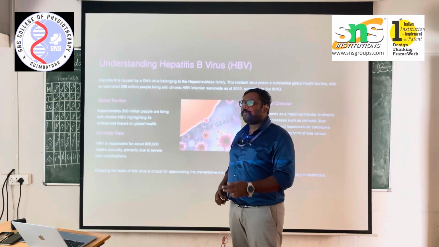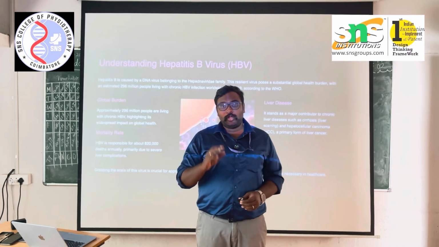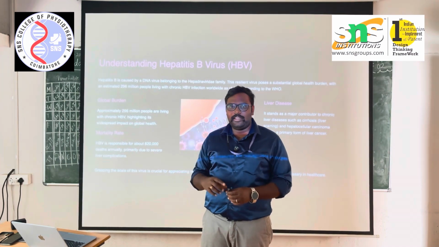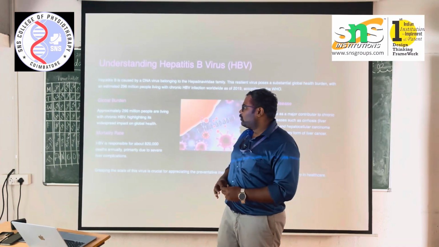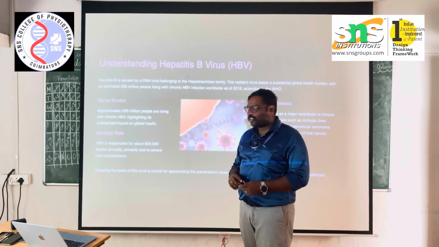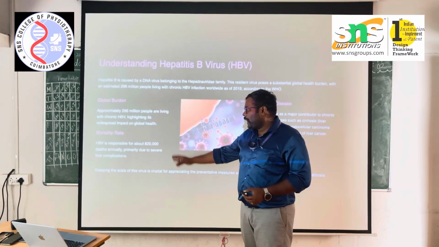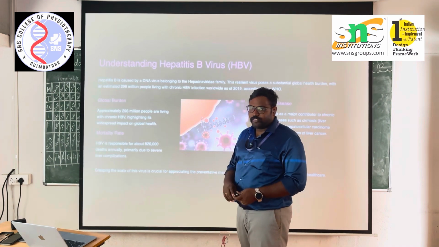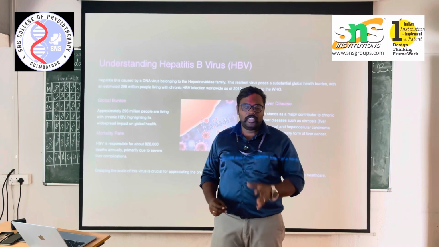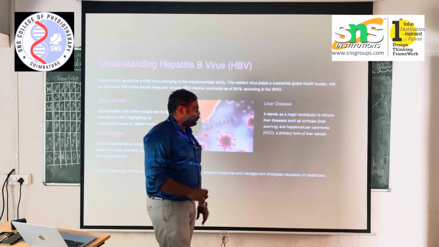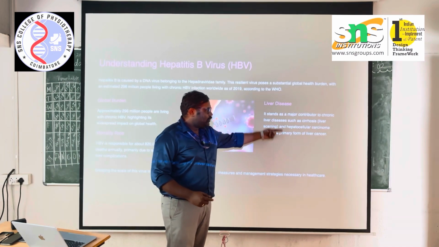Okay, so think about this. In this world, there are many millions of people. Among that, 296 million will be a larger quantity in this world. Now going for the global burden, approximately 296 million, and the mortality rate is responsible for up to 820,000 deaths annually. Among 296 million, 820,000 deaths occur annually, and this is inhibiting the chronic liver disease.